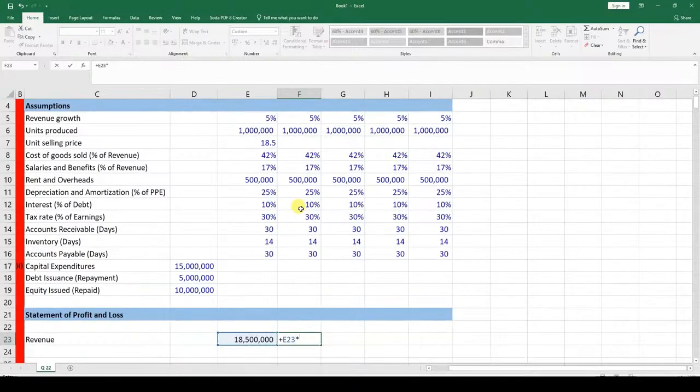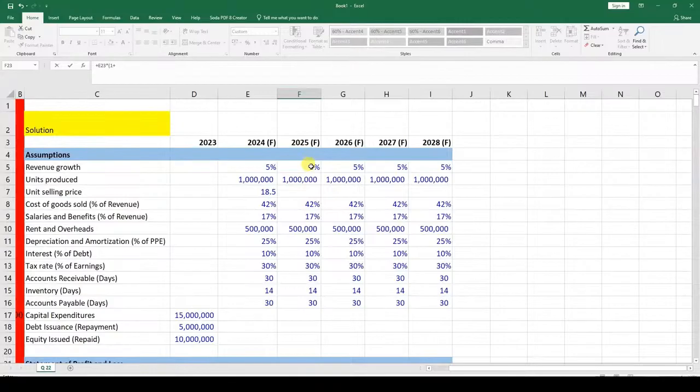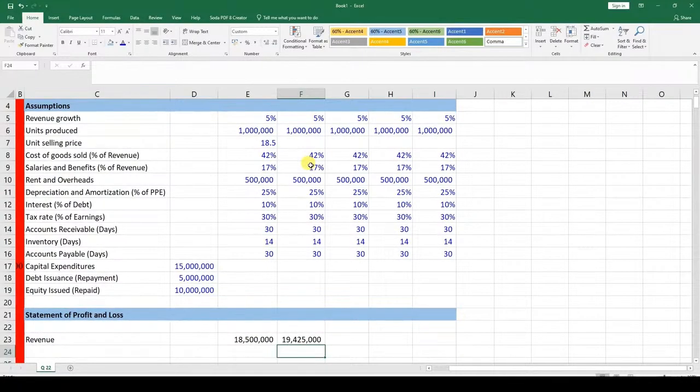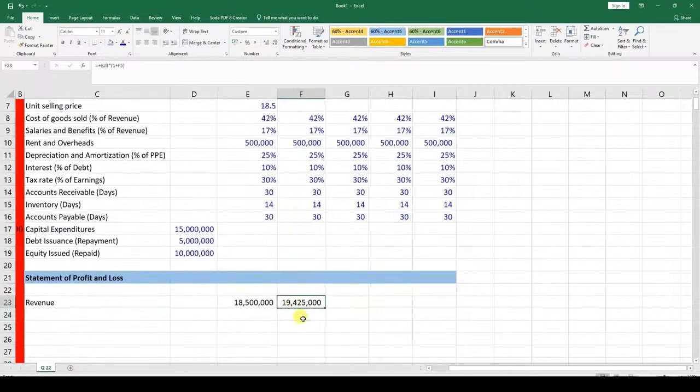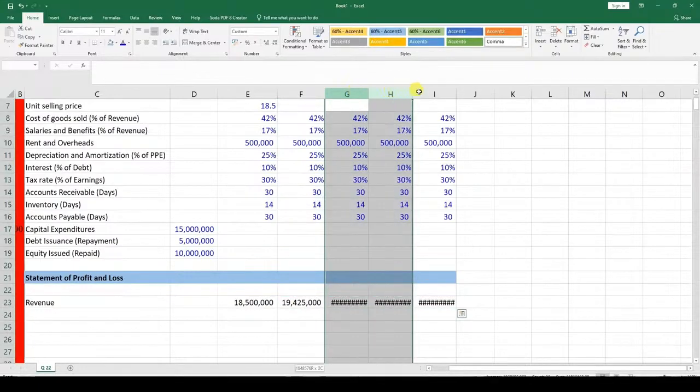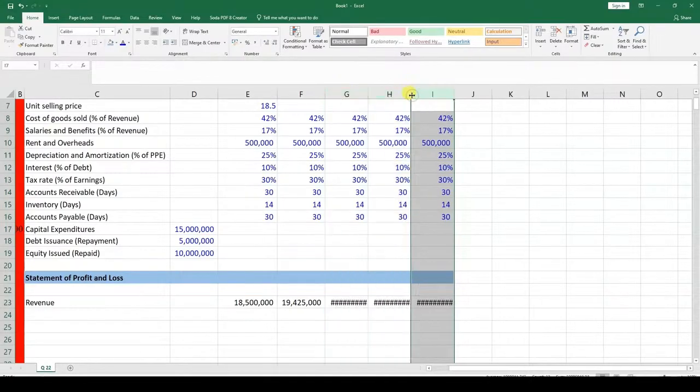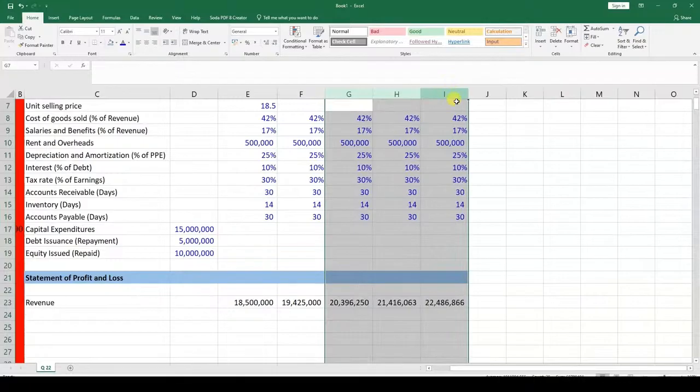We multiply by 1 plus the 5%, this growth rate over here for 2025. Then we close the bracket and we enter. That's what it gives us. And if now we are to drag it moving across, it will give us the corresponding values based on the increase.